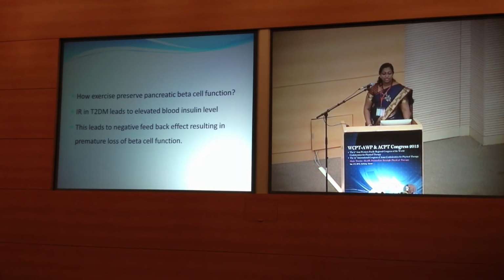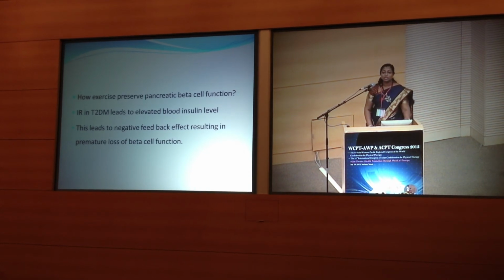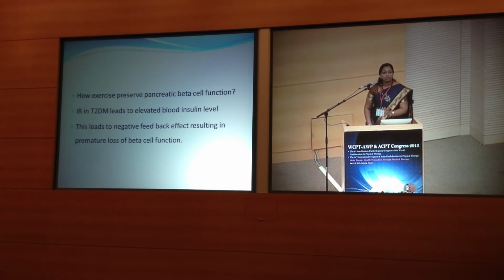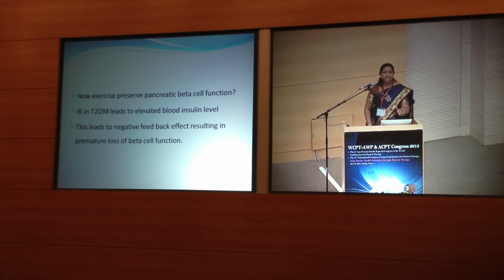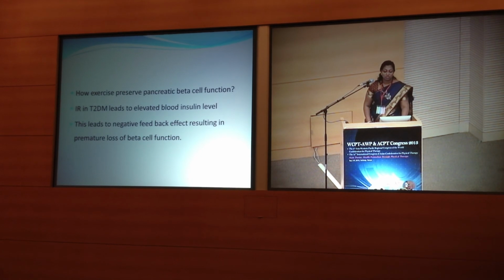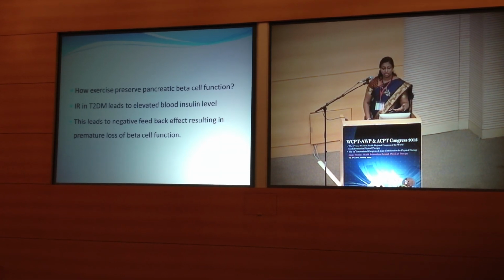Now, lastly, we'll just see how exercise preserves beta cell function. I've already told you that in type 2 diabetes mellitus there is insulin resistance, so there will be a relatively higher level of blood insulin, and this relatively higher level of blood insulin can exert a negative feedback effect on the insulin producing beta cells of the pancreas, and this will lead to the premature loss of beta cell function. So exercise, by reducing the insulin resistance, enhances the activity of insulin and thus helps in preserving the beta cell function.